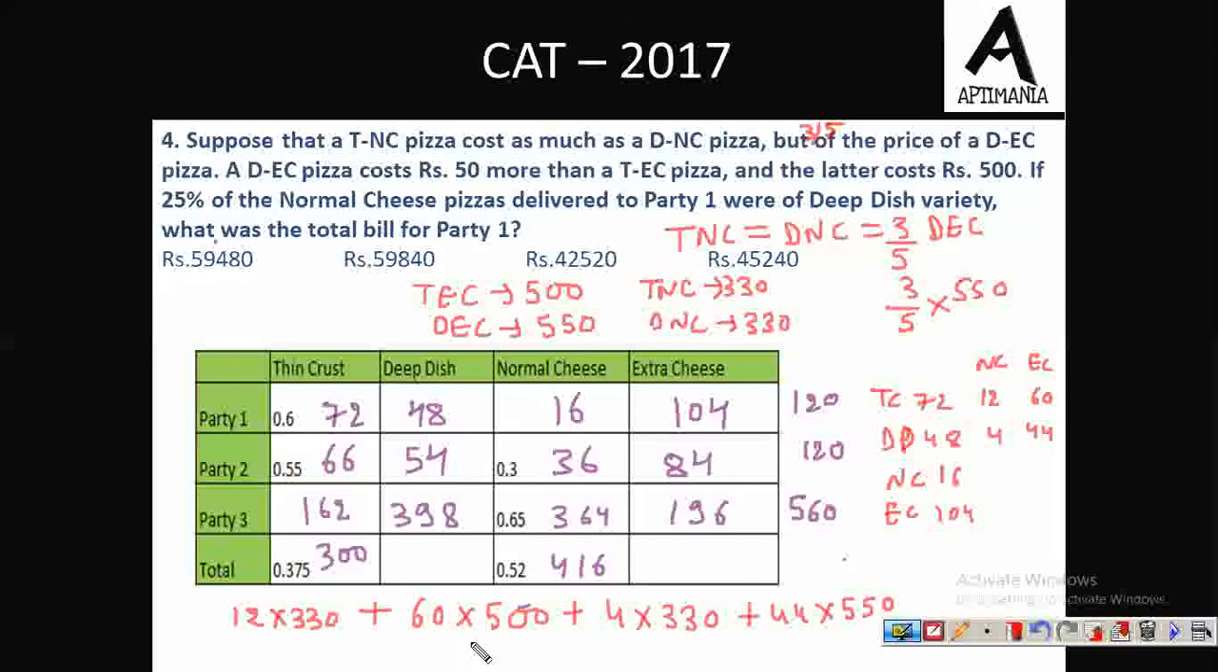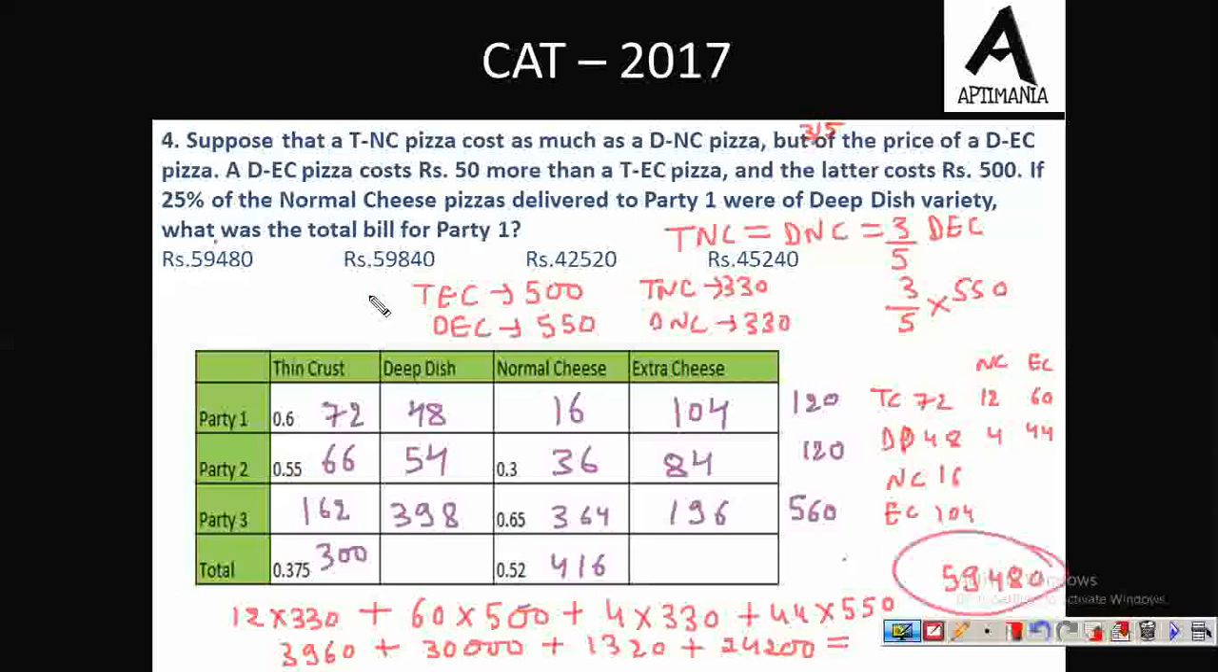So this is, I think, 3960 plus this is 30,000. This is 330 into 4 must give us 1320 plus 44 into 550 will give us 24200. So in total, the cost will be 59480. This is the final answer. So the correct answer